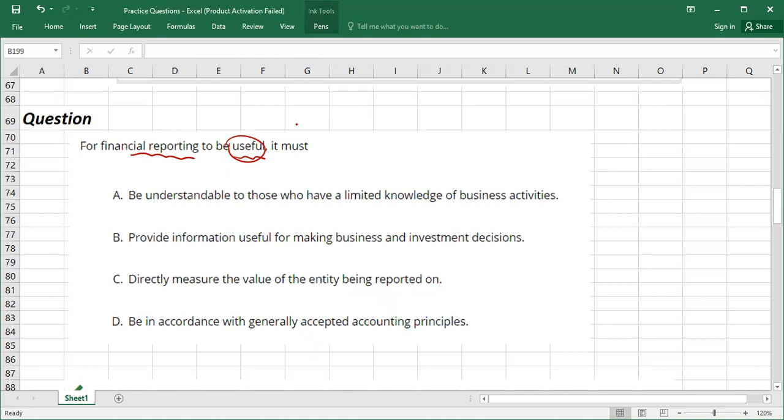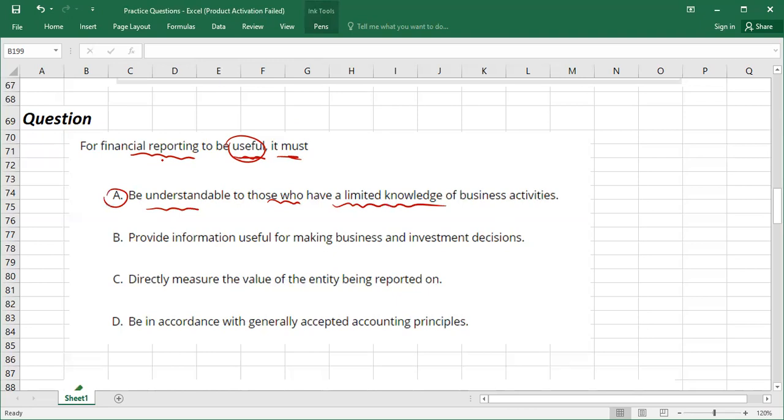There are 2 points which you have to remember. We will consider that information is useful if it is relevant to the business entity, and plus it is faithfully presented. So this is what useful information means. So they're saying that financial reporting, when it is useful, must be understandable to those who have limited knowledge of business activities.